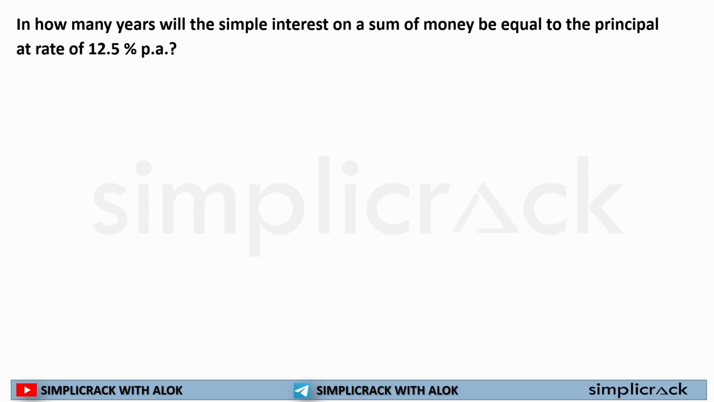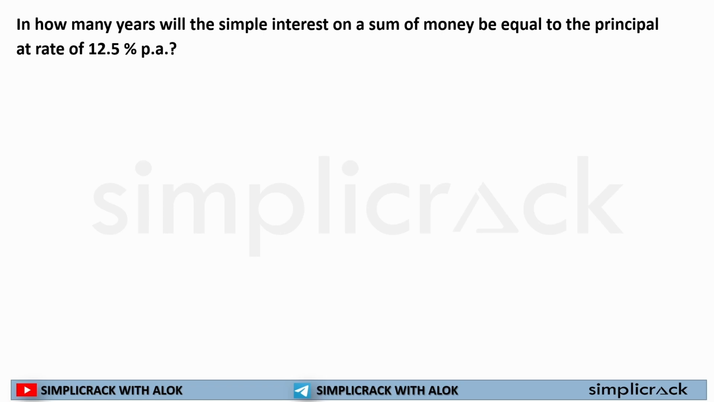Here it is saying, in how many years will the simple interest on a sum of money be equal to principal at the rate of 12.5% per annum? Now you are like, sir, what have you done? Is this a question that we should be solving? You should be giving us a simple question. Then I will say, guys, this is a very easy, simple question. You just need to understand the language.